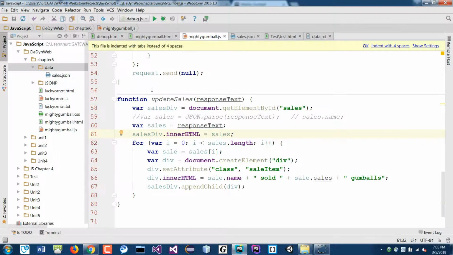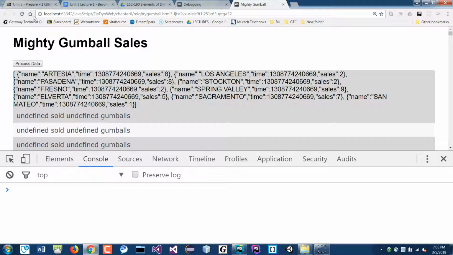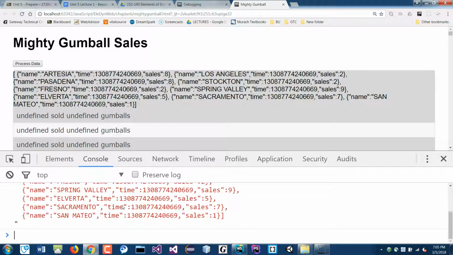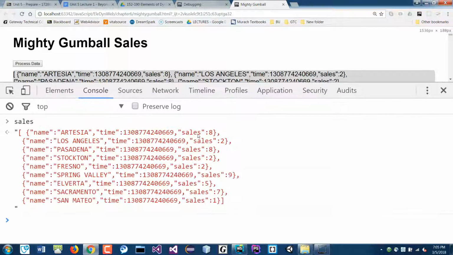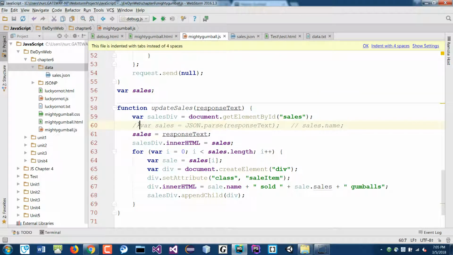If I were to put this sales outside of it, make this a global variable, then we can access the sales. Okay, it's in the global space. I'm going to run this again. You'll see that if I type in sales, it's just a string, right? A string is different than if I were to do this. I put another one here so you can see it. Sales 2, and then sales 2 is that stringify. Okay, sales 2 is object, sales is just string.